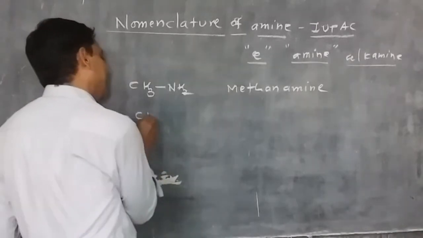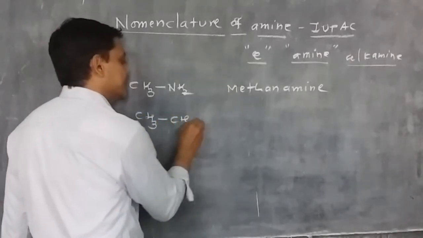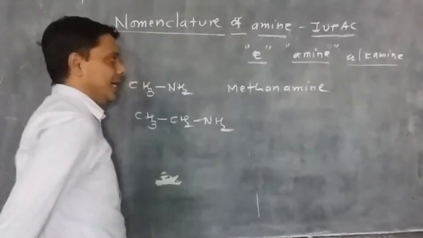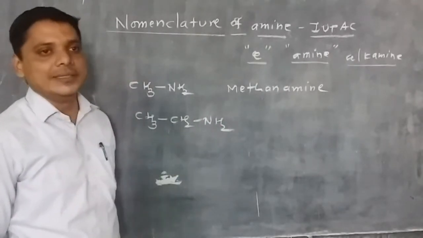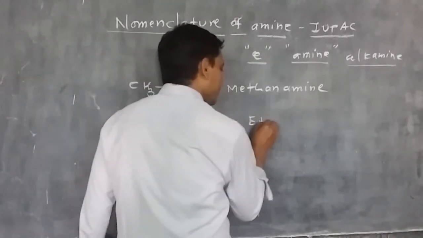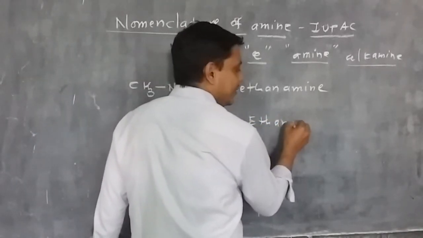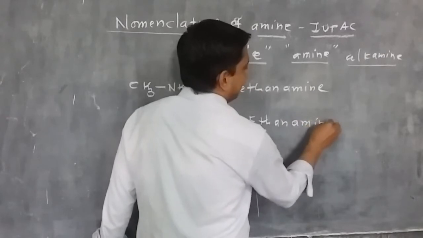Similarly, for a higher member, CH3CH2NH2, this group is an ethyl group, so its name is ethylamine. But in the IUPAC system, the E of ethane is replaced and its name is ethanamine.